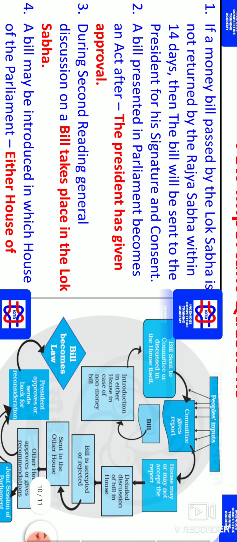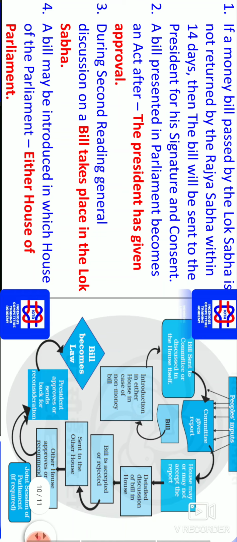And a few important questions from the Parliament. If a money bill passed by the Lok Sabha is not returned by the Rajya Sabha within 14 days, then the bill will be sent to the President for his signature, and consent means approval. So whatever bill from Lok Sabha is not returned by the Rajya Sabha within the 14 days span, that will be directed to the President and further approval will be taken from the President.